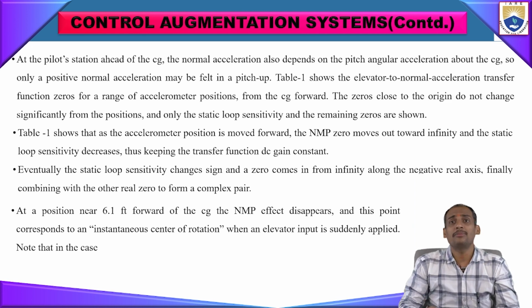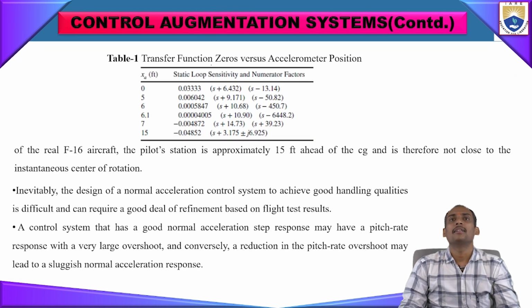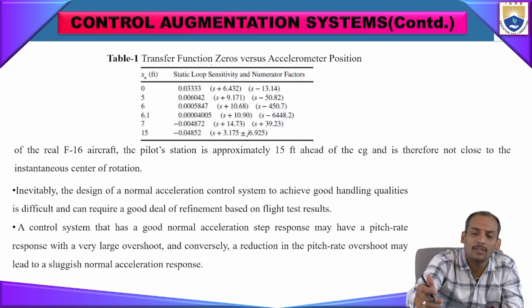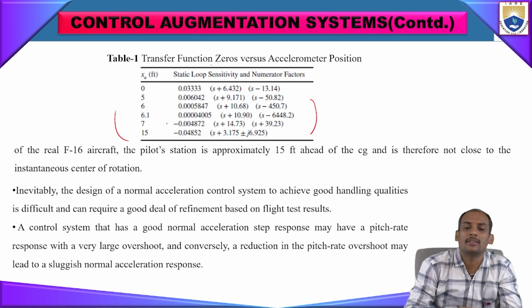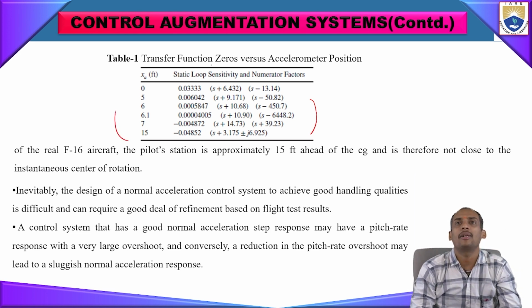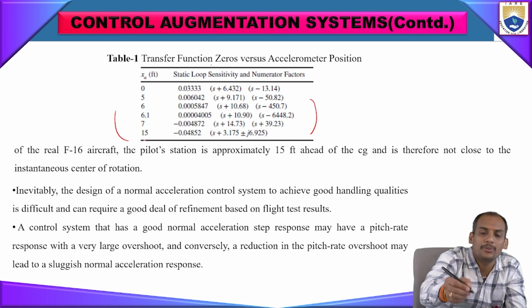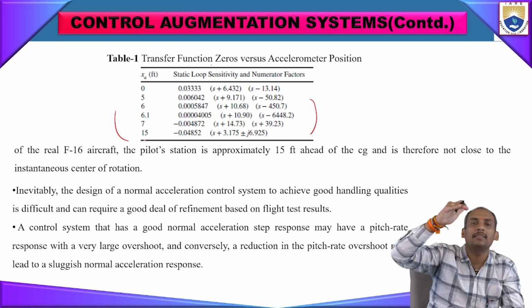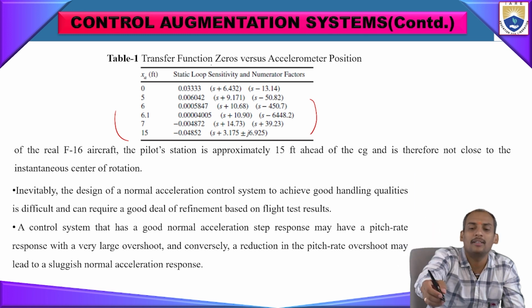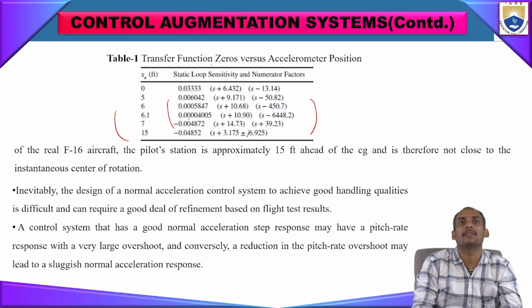That means when the elevator input is suddenly applied, there will be a sudden increase of altitude, and the center of rotation may also change. See the table for static loop sensitivity with normal accelerometer positions XA increasing from 0 to 15 feet. The sensitivity values increase slightly, as shown here.